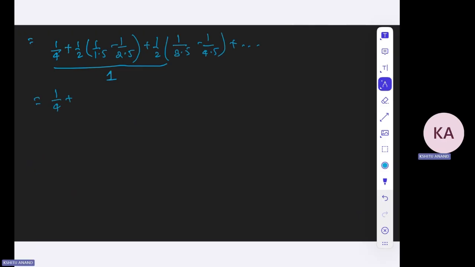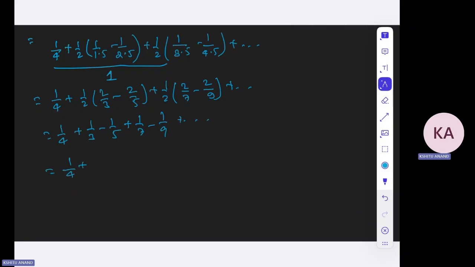1 by 4 plus half, so we can write it as 2 by 3 minus 2 by 5, plus half, it would be 2 by 7 minus 2 by 9, and so on. So it would be 1 by 4 plus 1 by 3 minus 1 by 5 plus 1 by 7 minus 1 by 9 and so on, right?